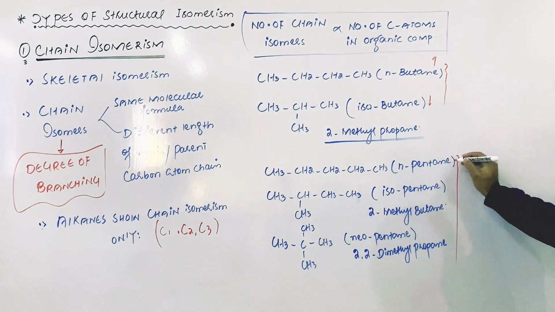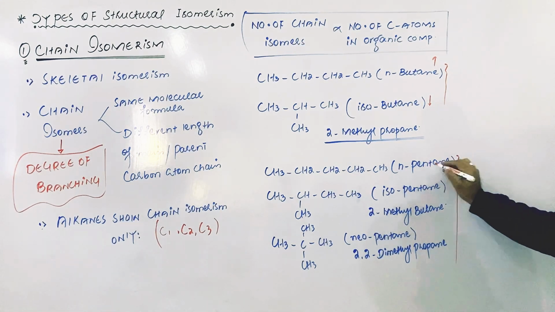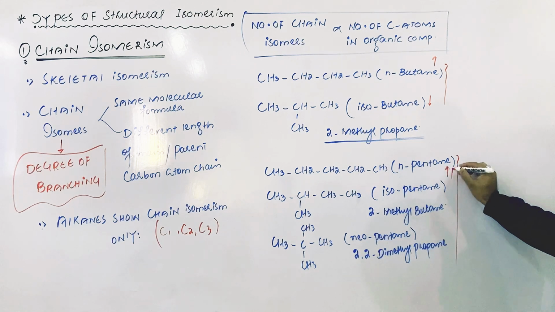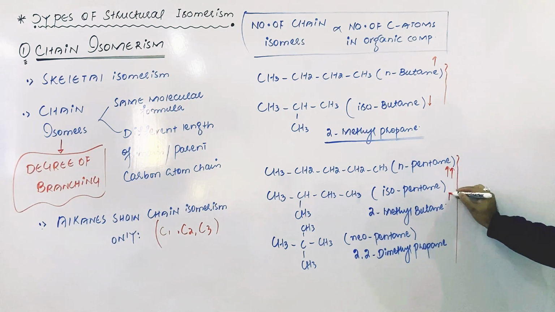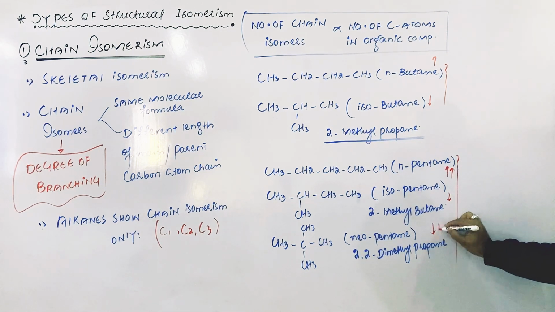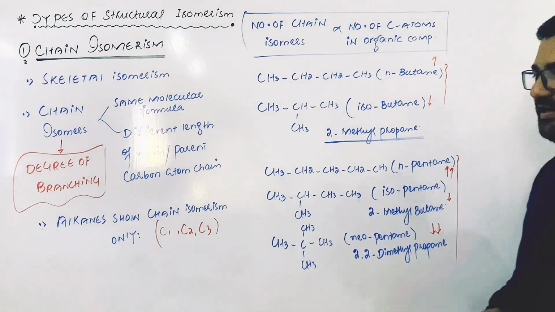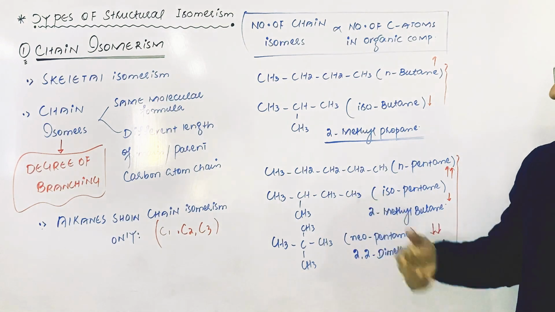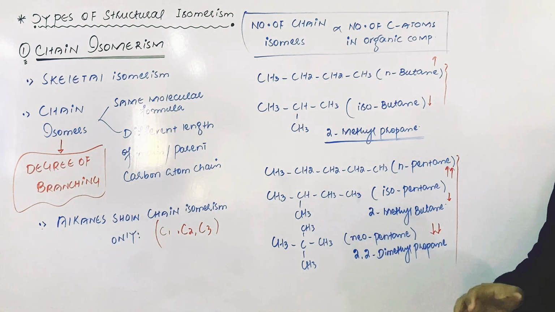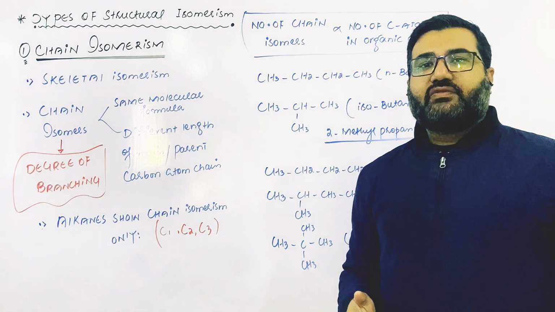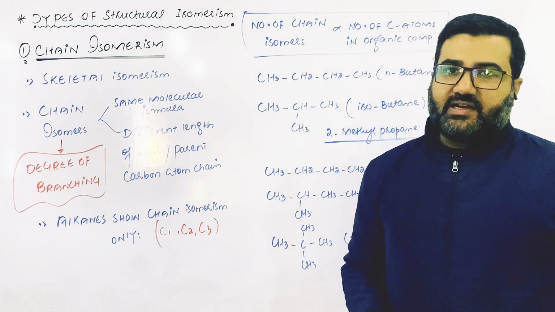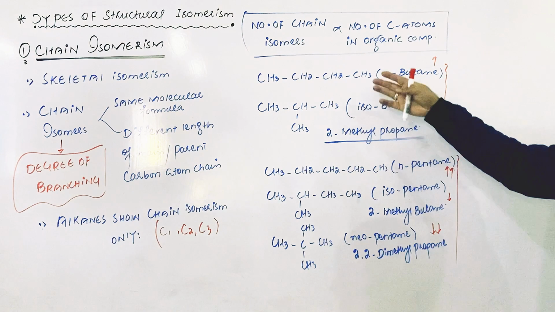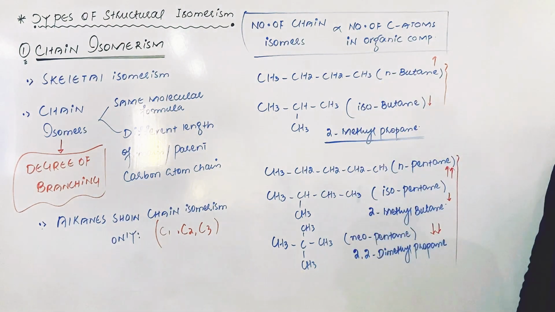In the same way, normal pentane will have the highest melting and boiling point, then isopentane will have lower, and neopentane will have the lowest melting and boiling point because of the greater number of branches. As the number of branches increases, the surface area of the organic compound decreases, and the van der Waals forces become weak, due to which the melting and boiling point decrease. So as the branching increases, melting and boiling point decreases.